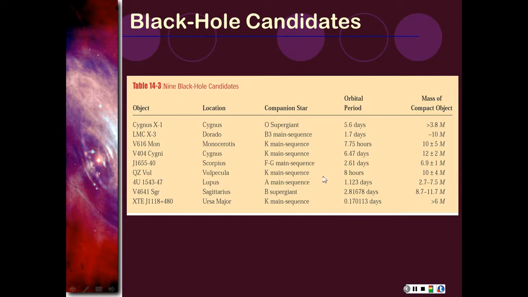These are all in binaries, and this allows you to determine their masses, and you can see here they're all more than 3 solar masses, except for possibly that one, which has a range going down to below 3 solar masses. But that means that we can basically say if there's a compact object, and it's more than 3 solar masses, it must be a black hole. So there we go. And that's where we're going to leave black holes.